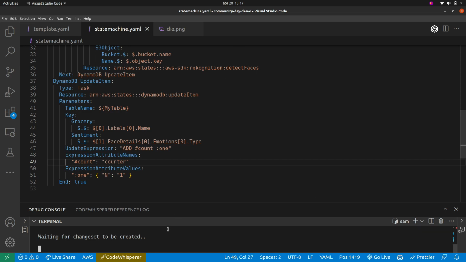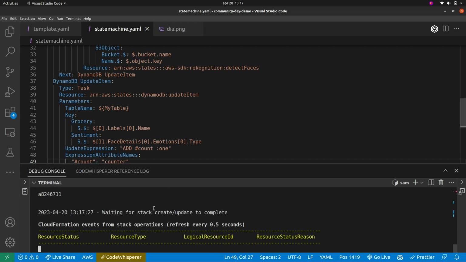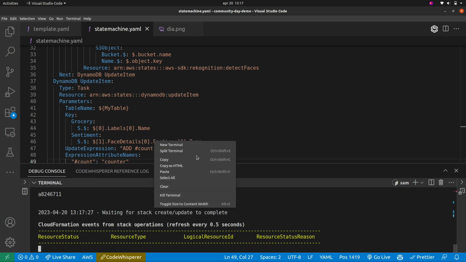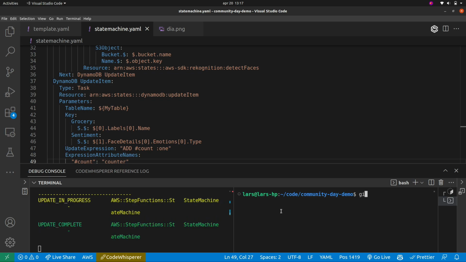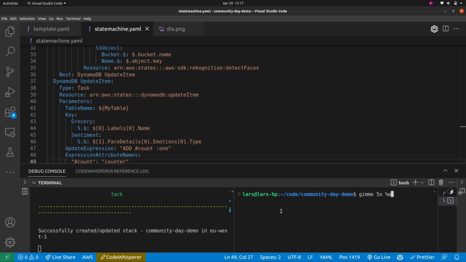I'll create a new terminal. And I just call it gimme. Gimme 5 times expression, person, eating, food. Then this will create a random, a jealous person eating beans.